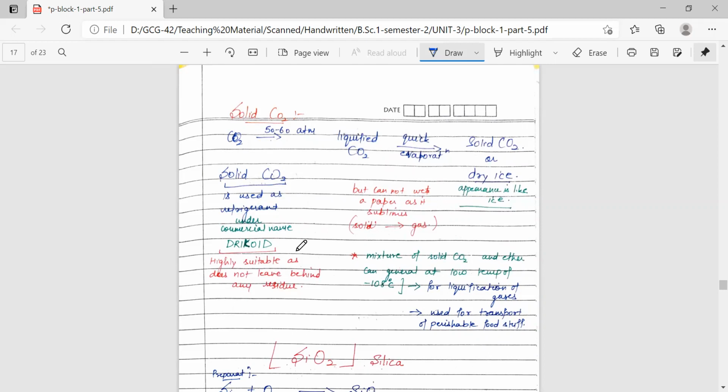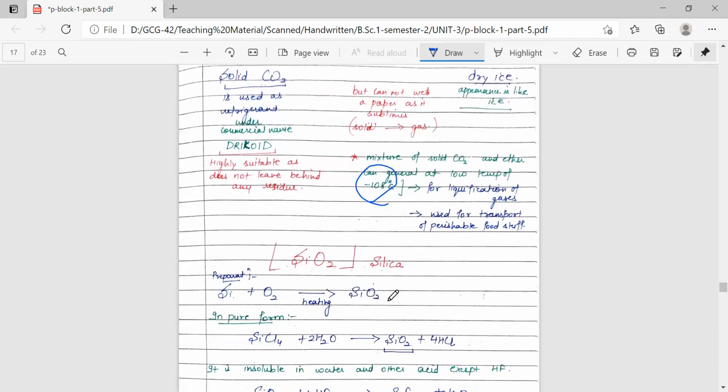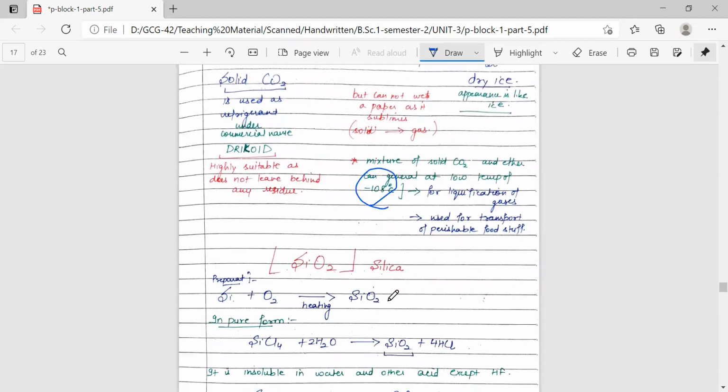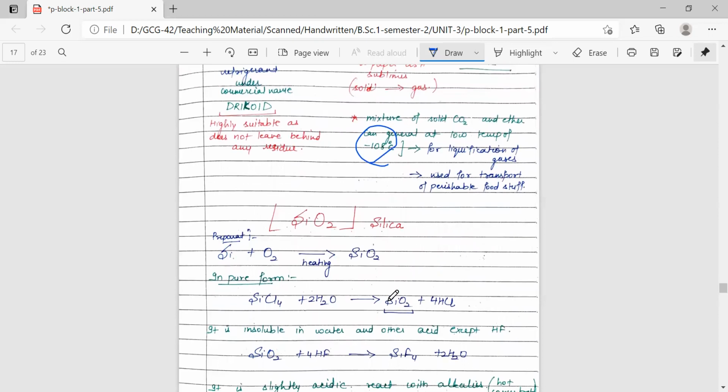It is very important because it sublimes directly. It doesn't leave behind any residue. That is why it is used. And the mixture of solid carbon dioxide and ether can generate a further lower temperature, that is a temperature of minus 108 degrees Celsius can be obtained. So this is used for the liquefaction of other gases, and also for the transport of perishable foodstuff.